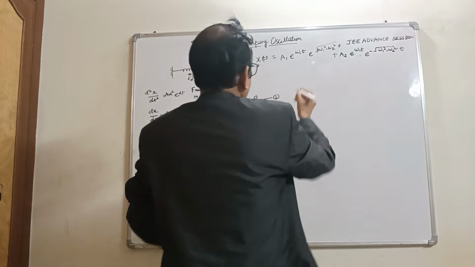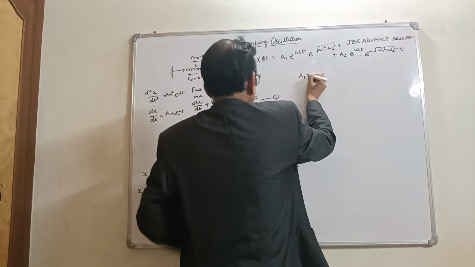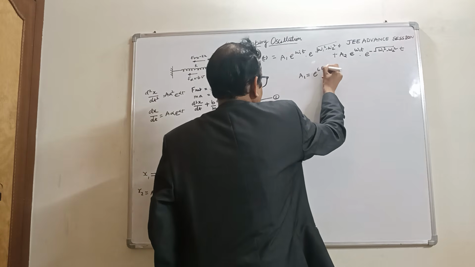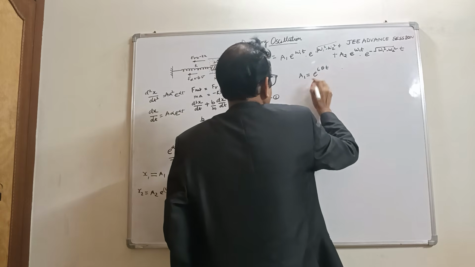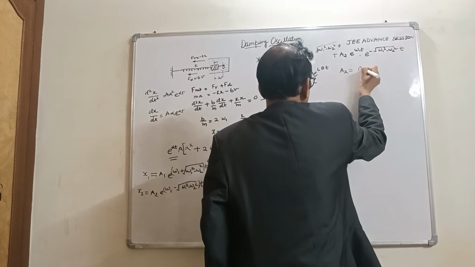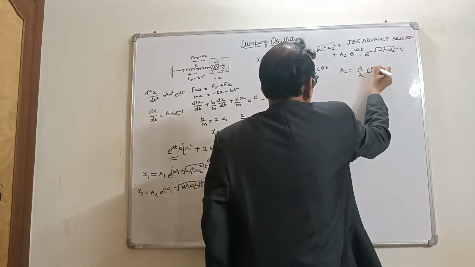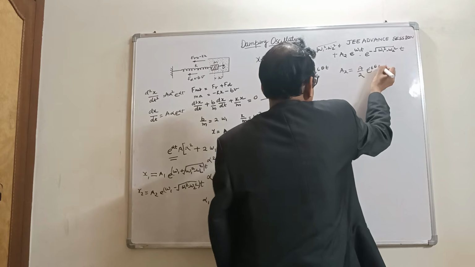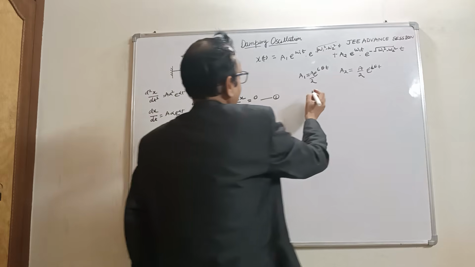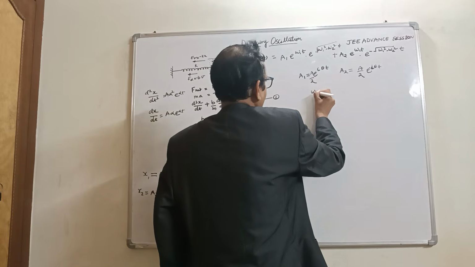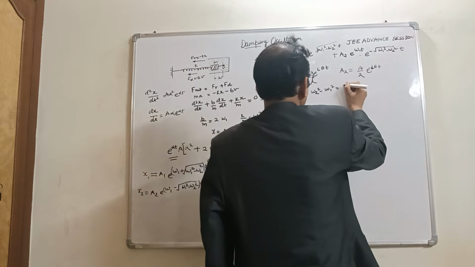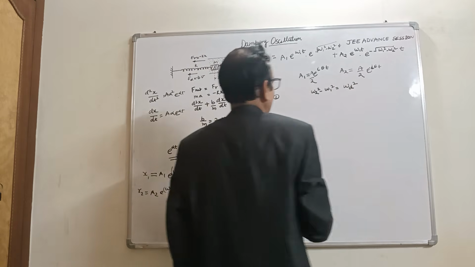So placing here a1 is equal to a by 2 e raised to power iota theta, and a2 would be a by 2 e raised to power minus iota theta. Omega 2 square minus omega 1 square would be, this is damped frequency omega d square.